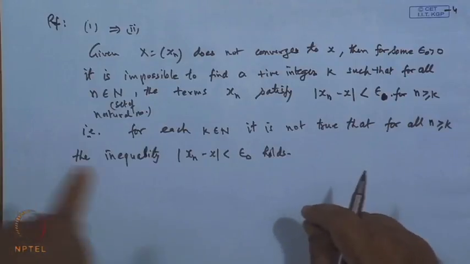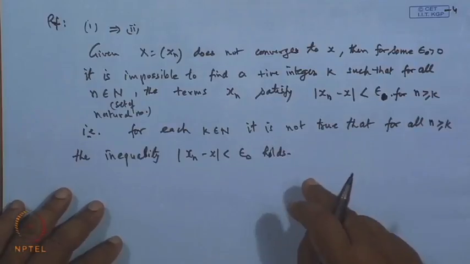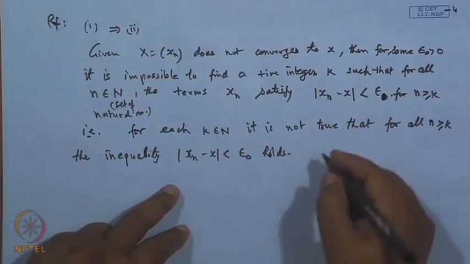It means we can identify a natural number n_k, greater than k, such that this condition is violated.